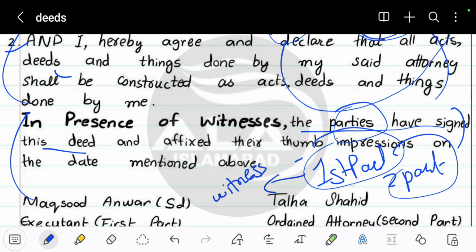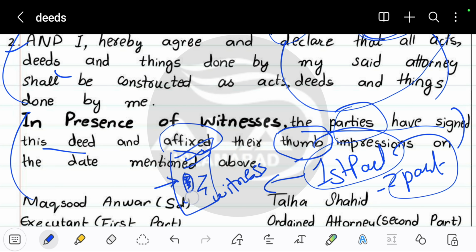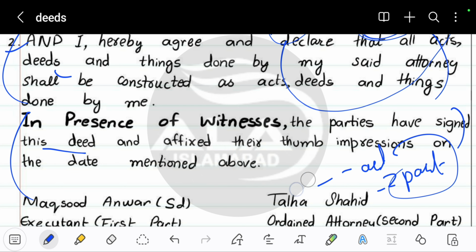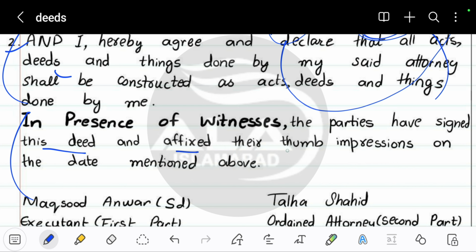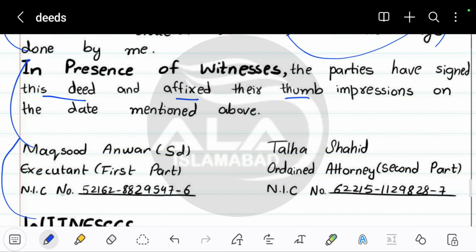Both parties' witnesses were also present, and they have both signed the deed. They have both given the thumb impression. Thumb impression means putting their thumbprint on the deed agreement, and they have also signed it. So these parties, including their witnesses, have signed this deed and given the thumb impression.